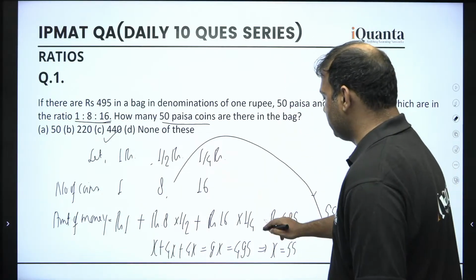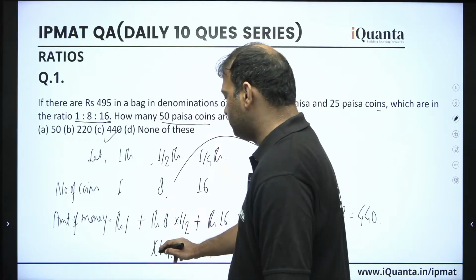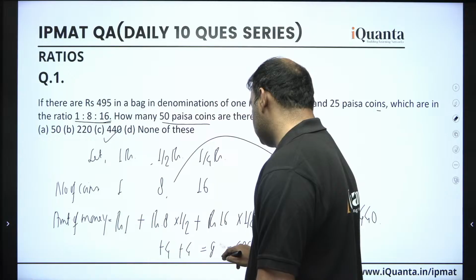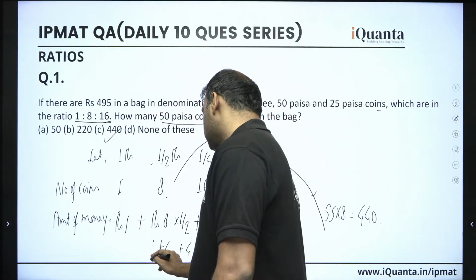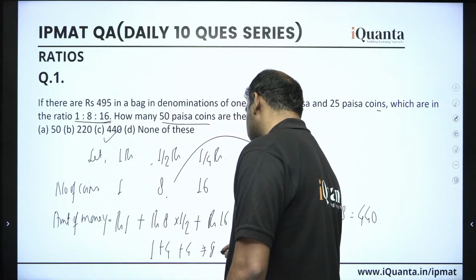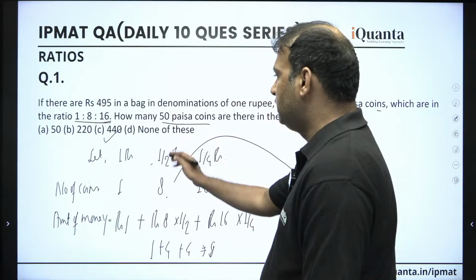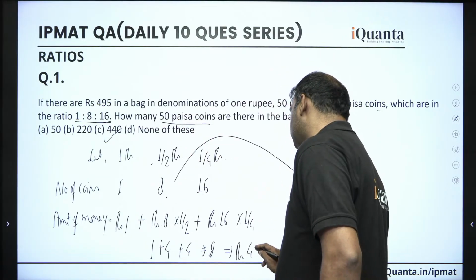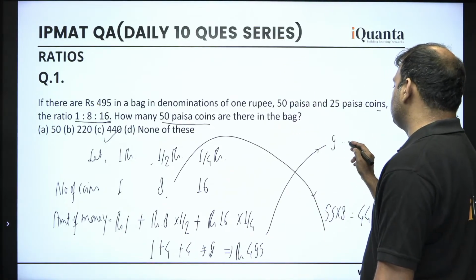Okay, let's not write this for a while. Now, this should be how much? This should be 1 plus 4 plus 4, alright? 1 plus 4 plus 4 according to the assumption, and that should be nothing but 9, right? But again guys, this is according to the assumption. In real, this should be how much? In real, it should be rupees 495. So we can say that 9 of the assumption should be 495 of the real, right?